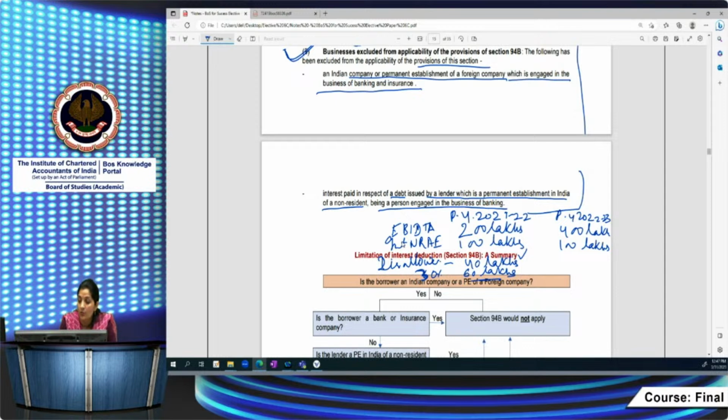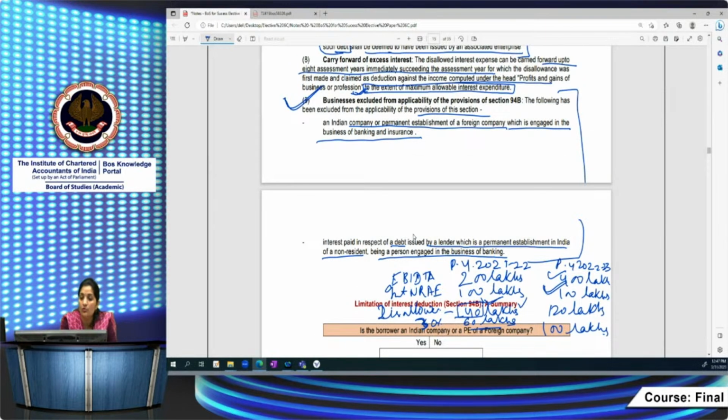Here, 30% of EBITDA is 120 lakh rupees, and you are paying only 100 lakh rupees. So how much deduction will you be eligible for? 100 lakhs you will be eligible for this year, the previous year. But this carry forward amount of rupees 40 lakhs, is it allowable in full? No, it has to be restricted to the amount which is maximum allowable to you.